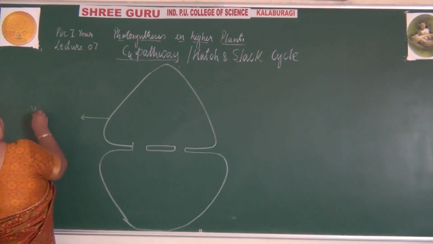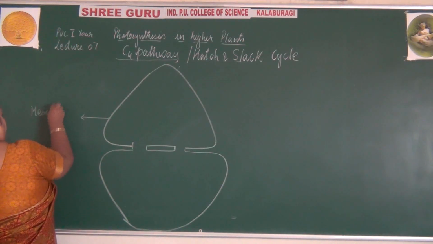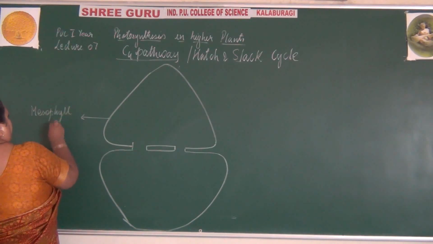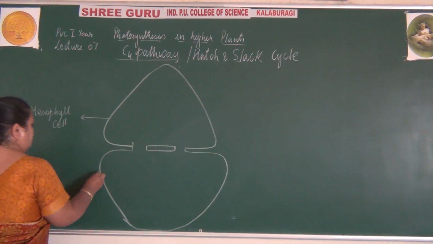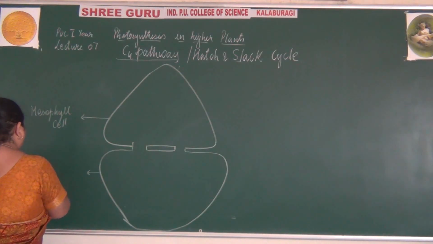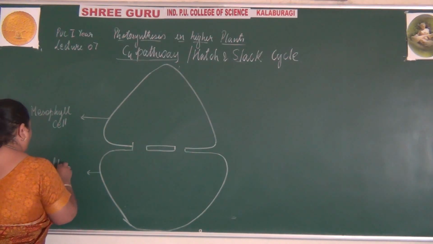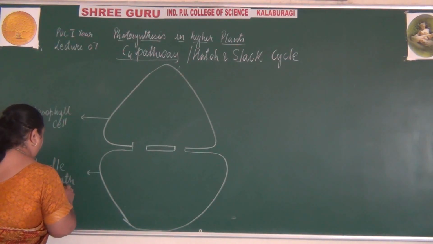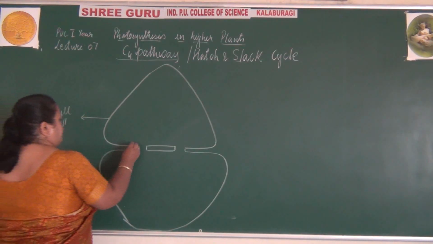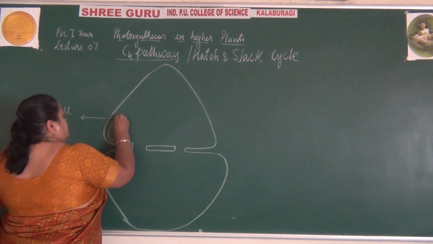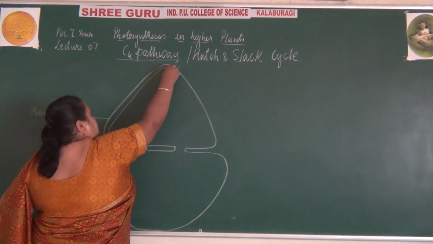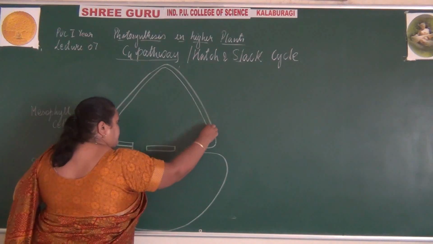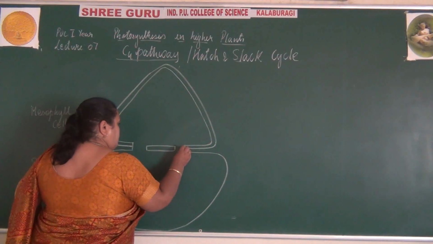This is the mesophyll cell and this is the bundle sheath cell. So it has two membranes, the outer membrane and the cell wall.